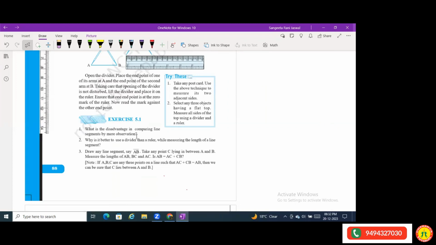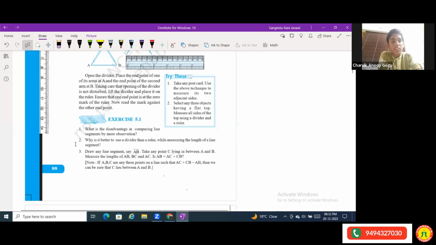If I compare two lines by observation, we do not get the accurate measurement. We can only say this is long, this is short, this is tall, but we cannot say the exact measurement. That is the disadvantage of only observation. You can make a note of it.